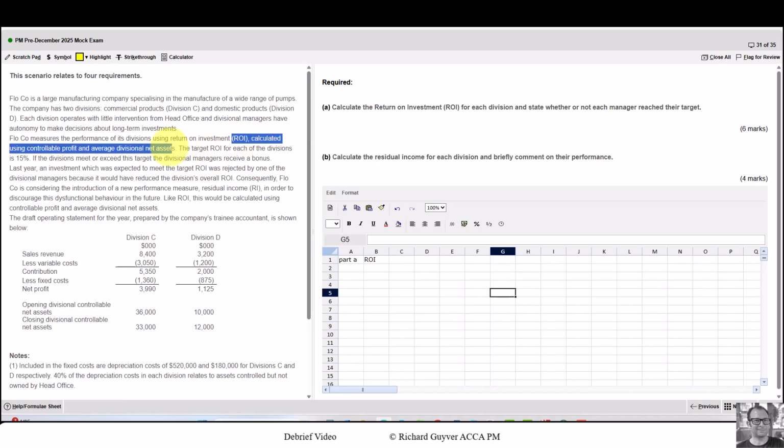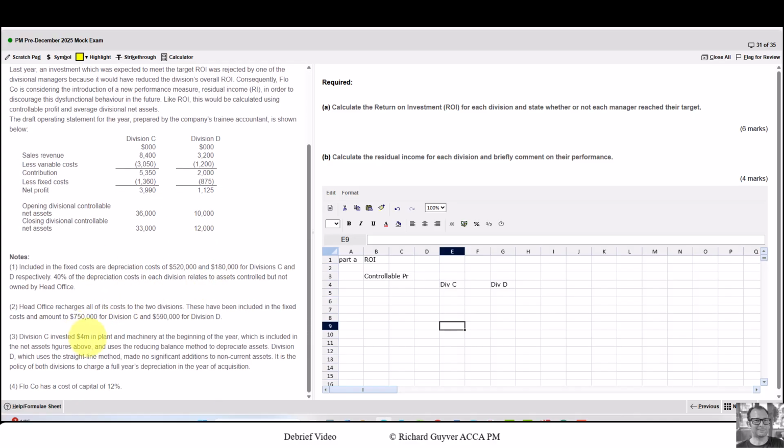And it tells us here the ROI calculation uses controllable profit and then average divisional net assets. So I'm going to do a working for each of those. So controllable profit, we've got the net profit here, and then we've got some notes which will likely lead to some modifications of the net profit to give us our controllable profit. So I'll start by taking the net profit from the profit and loss account here.